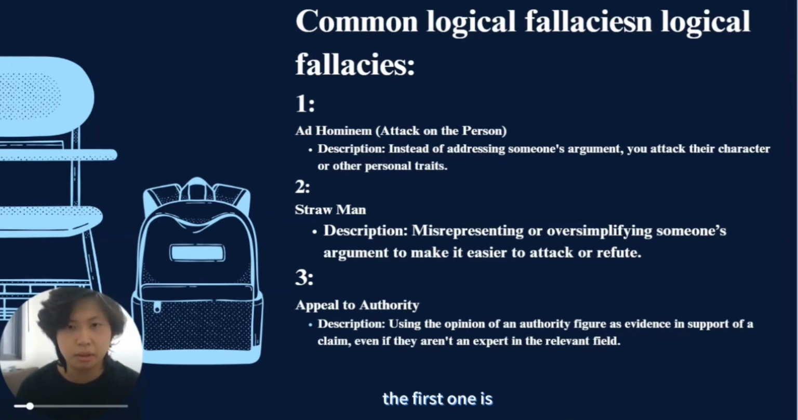The first one is ad hominem. Instead of addressing someone's argument, you attack their character or other personal traits. The second one is straw man, misrepresenting or oversimplifying someone's argument to make it easier to attack or refute. The last one is appeal to authority, using the opinion of an authority figure as evidence in support of a claim, even if they aren't an expert in the relevant field.